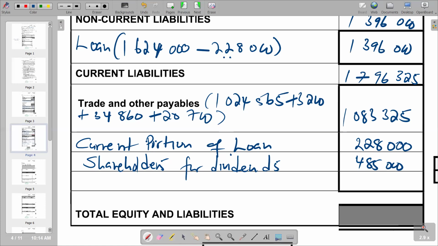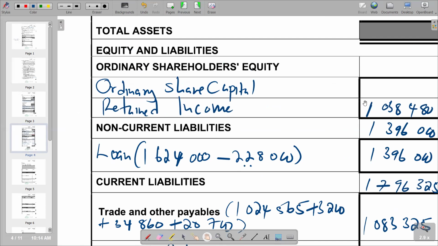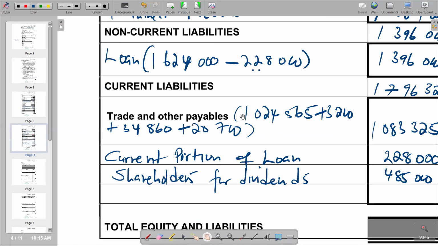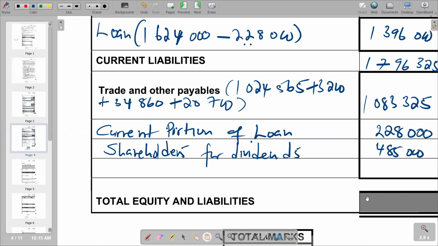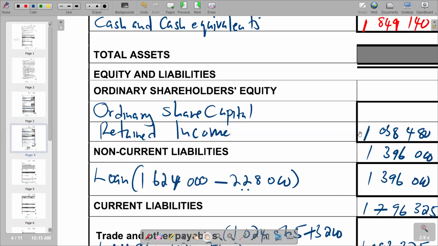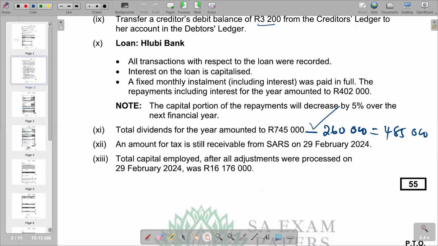Then we try to move up there and see. We've got a missing figure for ordinary share capital. But if we check here, we are not given the total equity and liability figure here. So we cannot find this figure. So it means we have to search again in the question to see if we have a hint of the total equity. We are given that total capital employed after all adjustments were processed on 29th February 2024 was 16,176,000. So you need to know the formula for calculating capital employed.